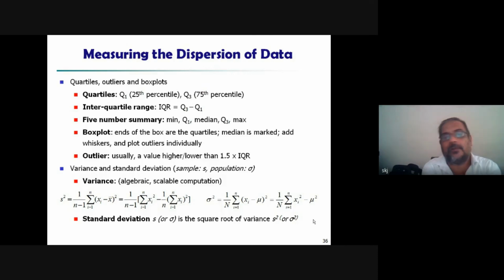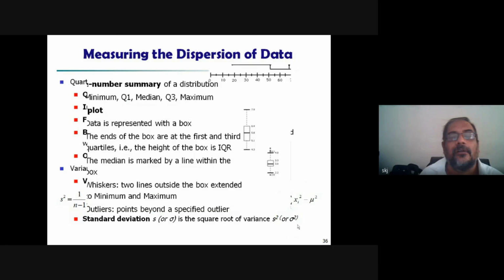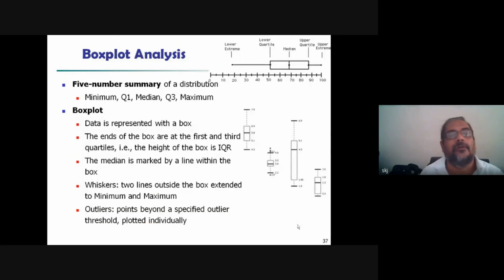Variance and standard deviation. Okay, sample and population. So this notation we have, small s and this. So variance, algebraic or scalable computation. So this definition you see. Now you have to understand it in somewhat more detail. Standard deviation is the square root of this one. I don't remember right now whether I have included these into slides or not.